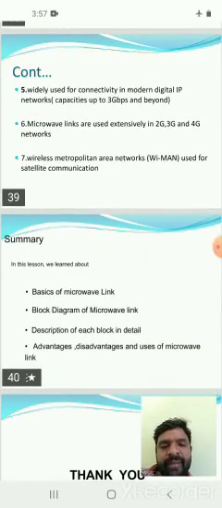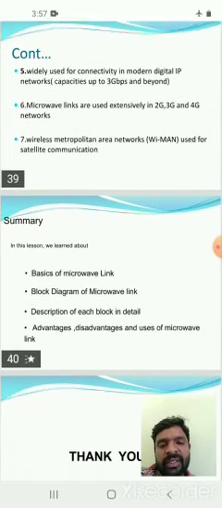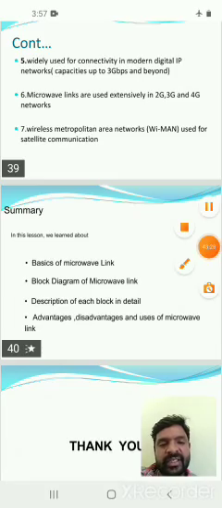So, summary. In this lesson, we learned about the basics of microwave links, the block diagram of microwave links, a description of each block of a fixed microwave link or repeater, and the advantages, disadvantages, and uses of microwave links. So these are the topics discussed.